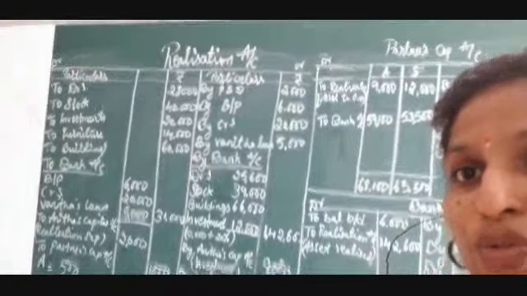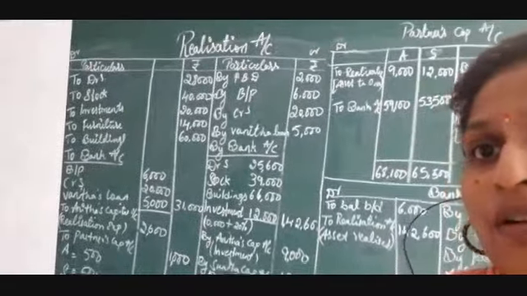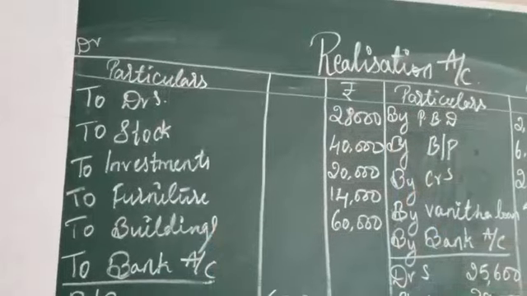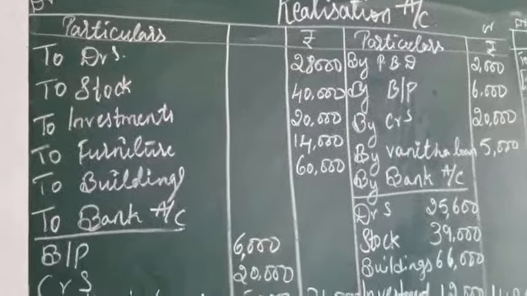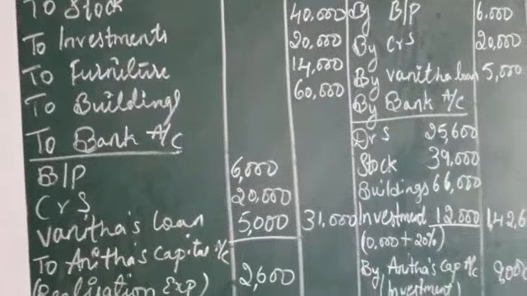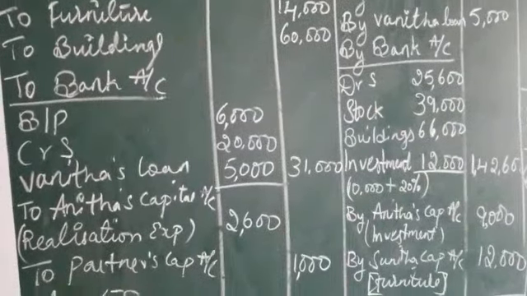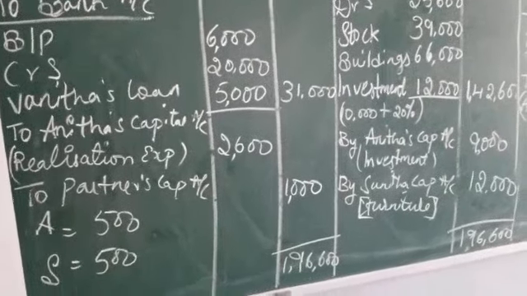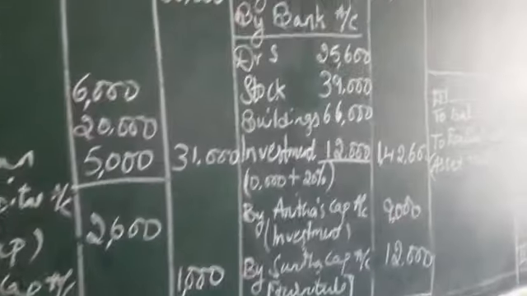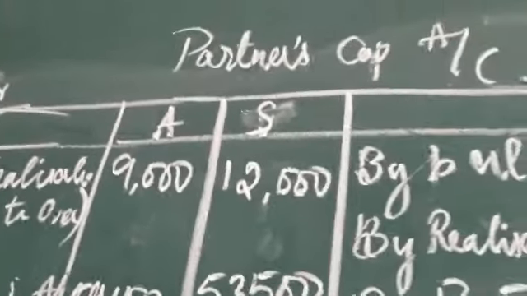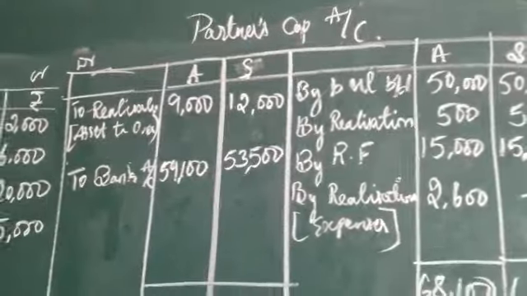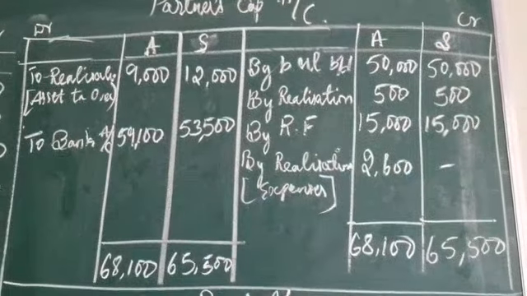Okay, let me show you once again. Just a minute. See, from realization account, all the items which I have written here. To make it clear, I am taking this video. And then I have written partners capital account. This is the partners capital account.